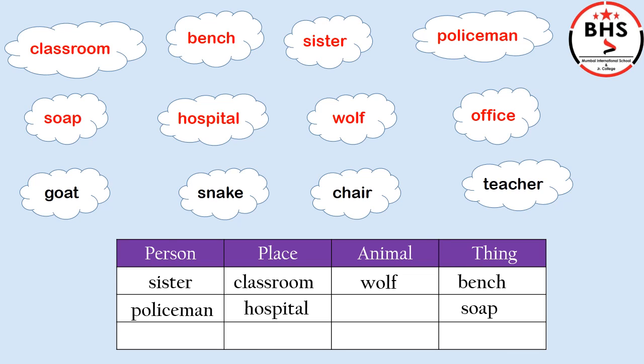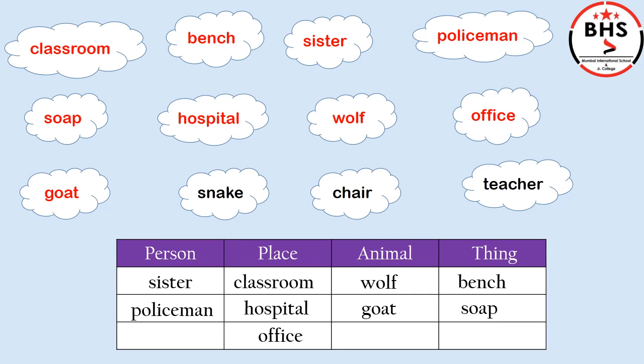Yes, it is a place. So we will put office in the column of place. Our next word is goat. What is a goat? Yes, it is an animal. So we will put goat in the column of animal.